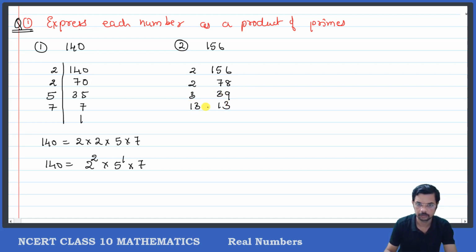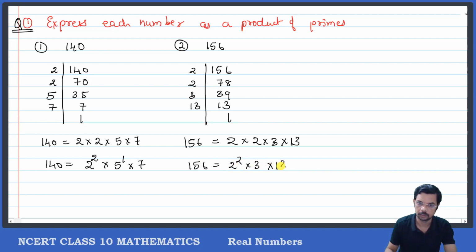Now 13 into 1. So this is the prime factorization of 156: 2 into 2 into 3 into 13. Correct? So 156 can be written as 2 raised to 2 into 3 into 13. Okay, prime factorization is clear.